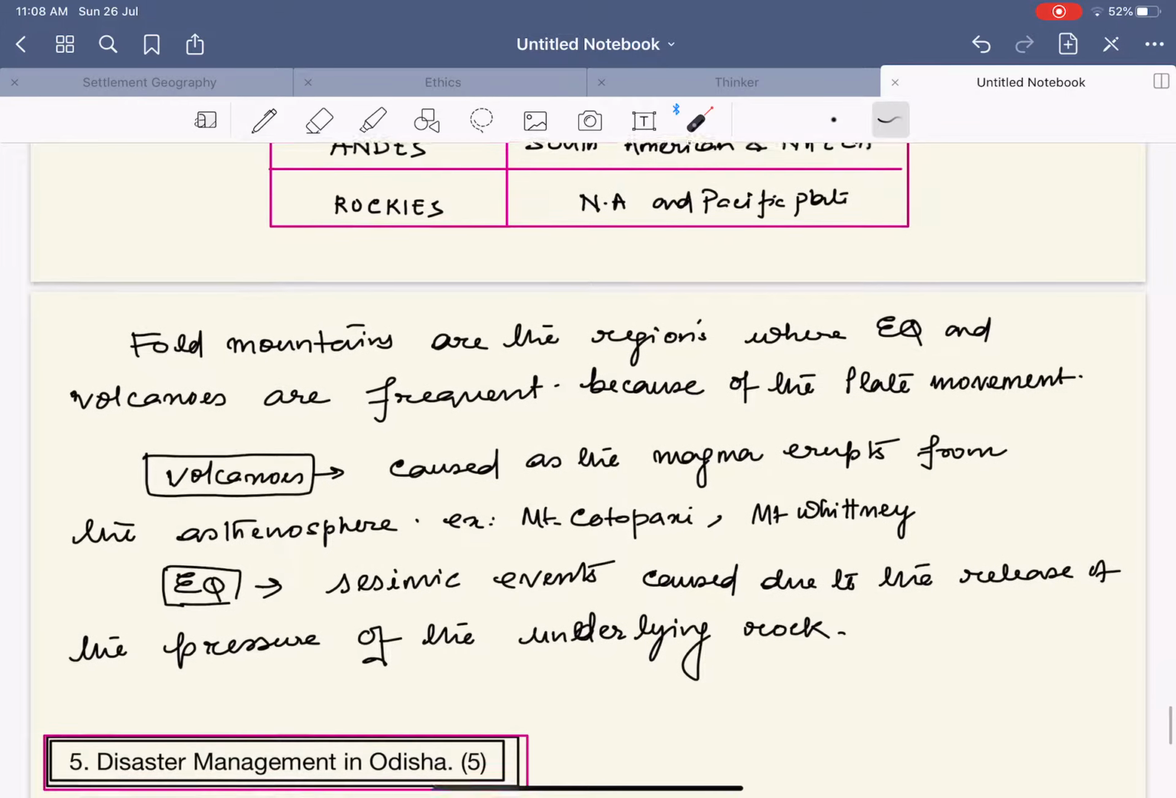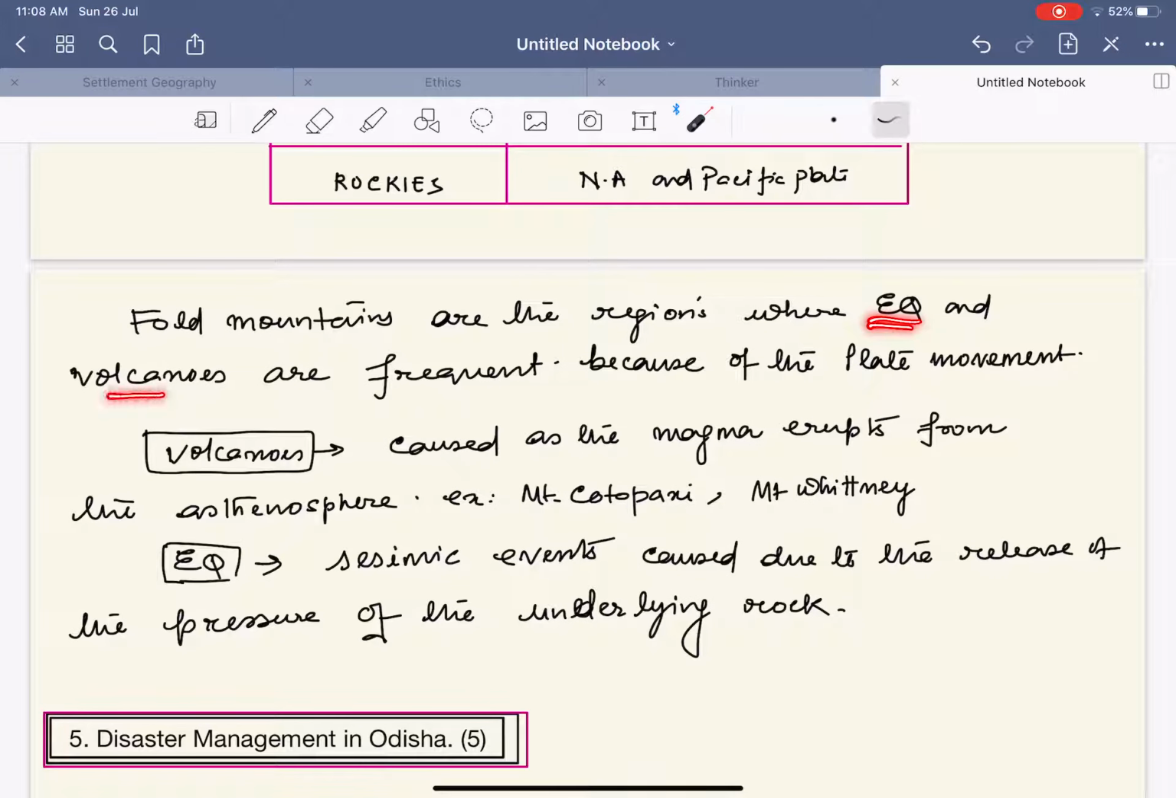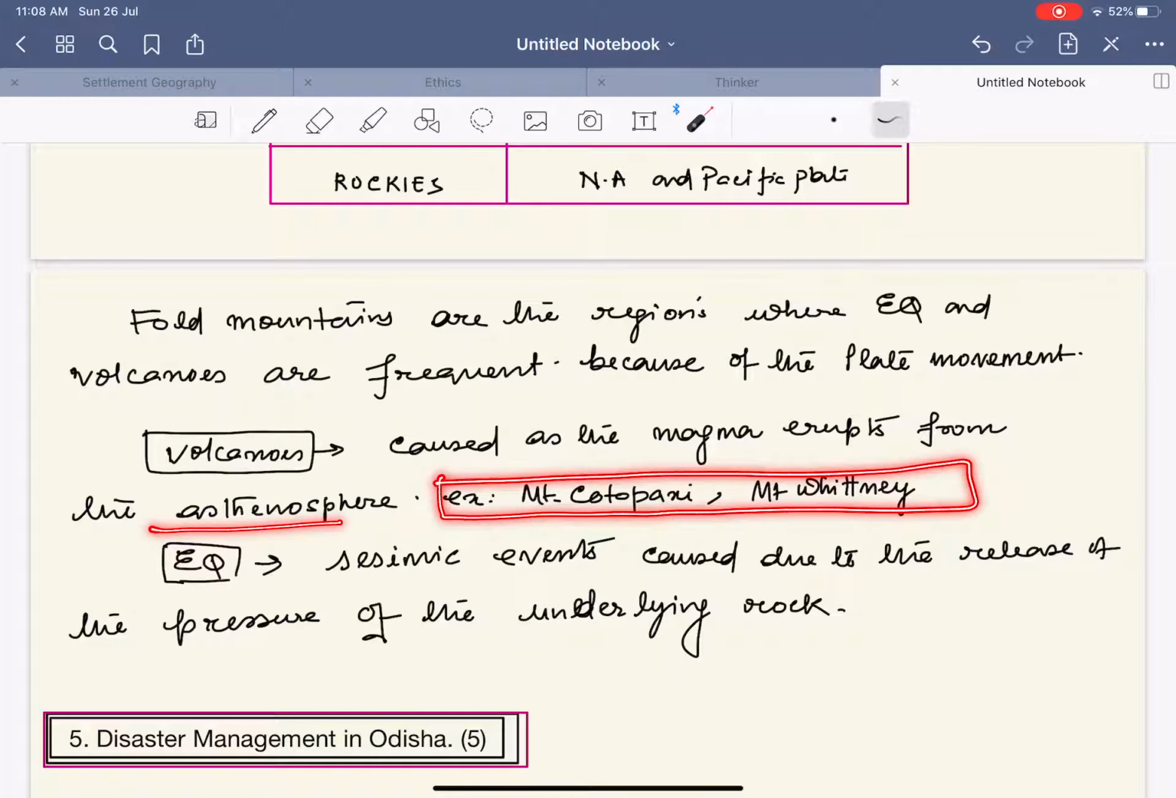Next, fold mountains are the region of the earthquake and volcanoes. Fold mountains are the region where the earthquake and volcanoes are frequent because of the plate movement. Volcanoes are caused as the magma erupts from the asthenosphere. Examples of volcanic mountains are Mount Cotopaxi and Mount Whitney.